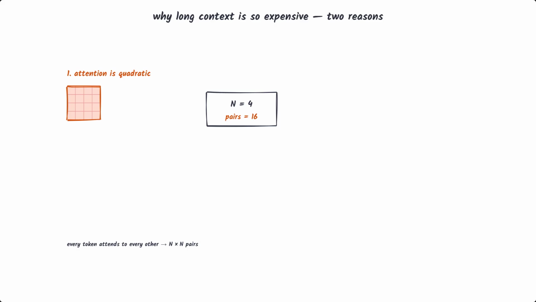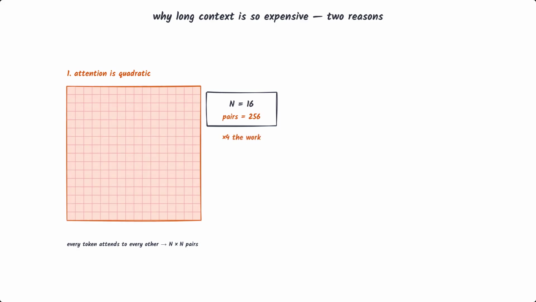So why is long context so brutally expensive? Two reasons. First, attention is quadratic. Every token has to look at every other token, so the cost grows with the square of the length. Double the context, and you quadruple the work. At a million tokens, that's astronomical.